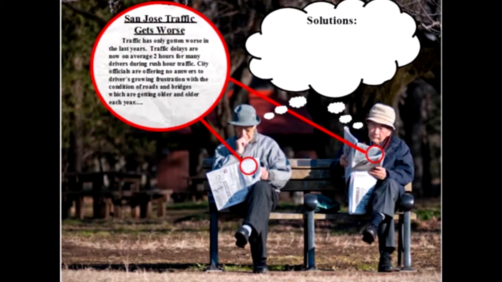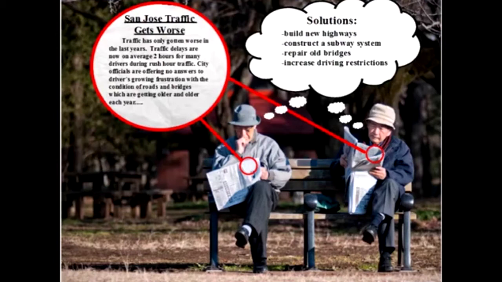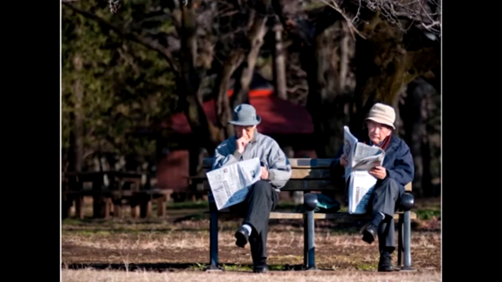Maybe a solution could be to build new highways, or to construct a subway system, or maybe to repair old bridges, or maybe even increase driving restrictions. Okay? Now, these are their suggestions, these are their opinions, right? To what the solution to the problem could be.